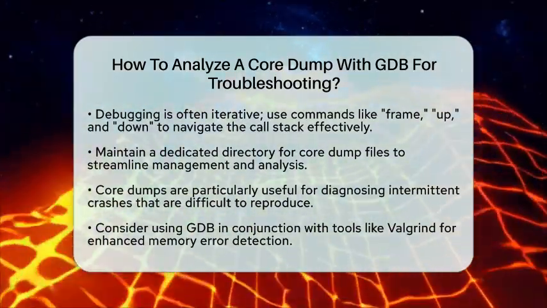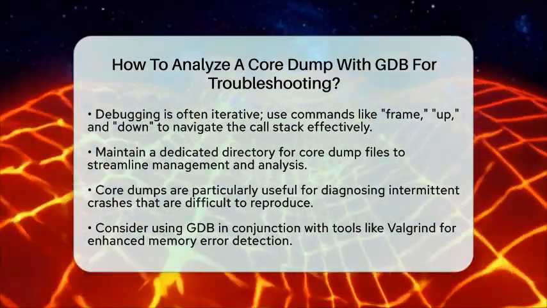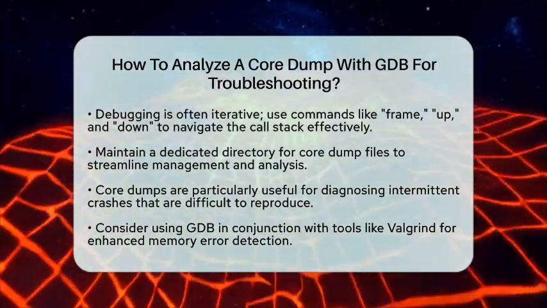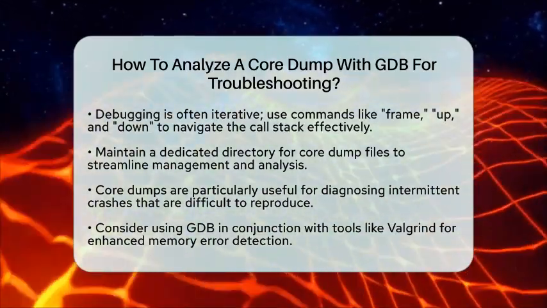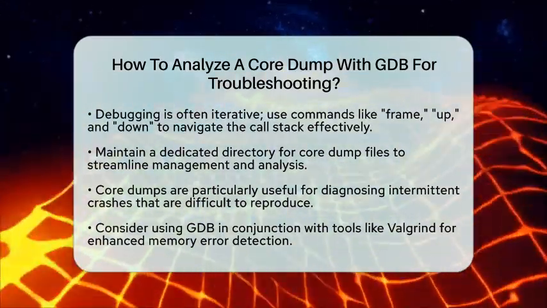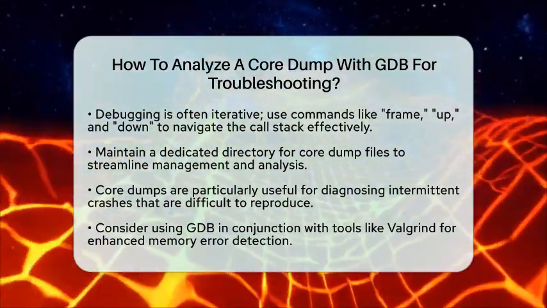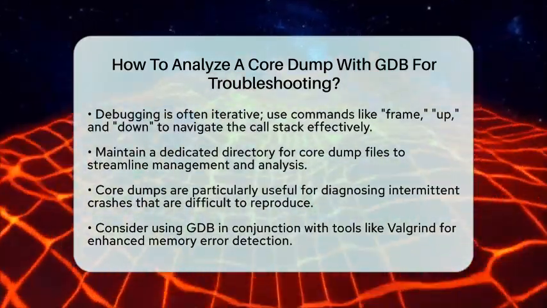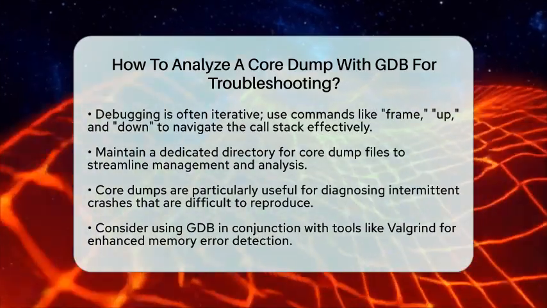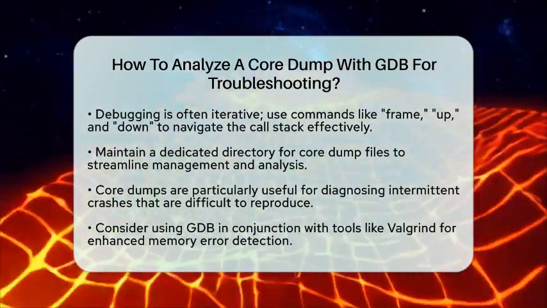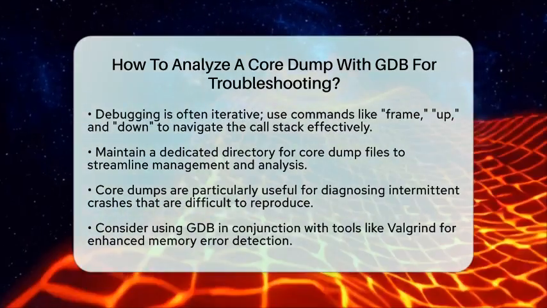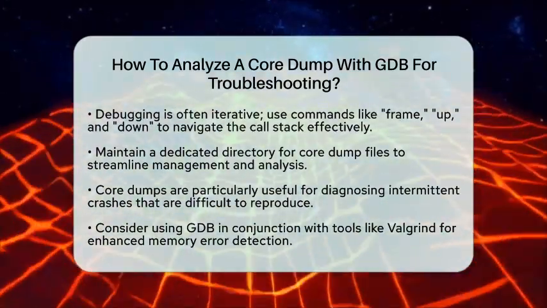A few practical tips can make your debugging process smoother. Always compile your program with debug symbols for effective core dump analysis. Set core dump file locations to a dedicated directory for easier management. Core dumps are especially useful for debugging intermittent crashes that are hard to reproduce in real time. You can also combine GDB analysis with other tools like Valgrind for memory error detection if needed.